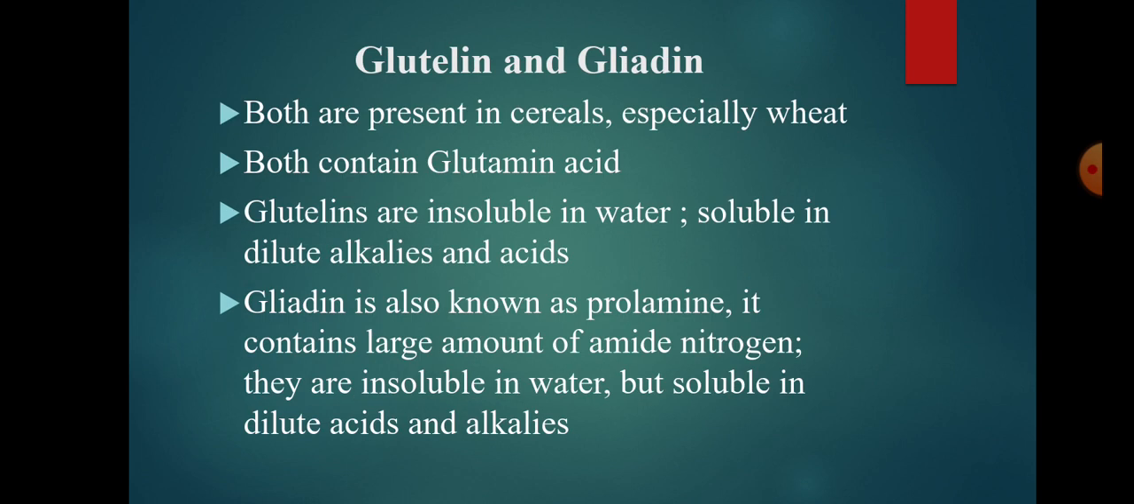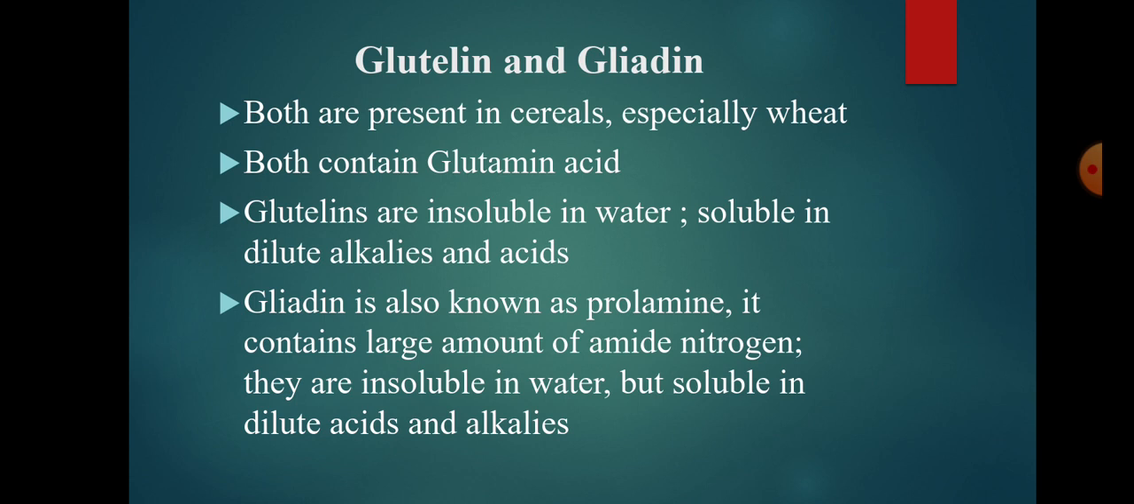Glutalin and gliadin. It is also known as prolamins. Both glutalin and gliadin are present in cereals, especially wheat. They form the proteins of wheat. The dough made of wheat flour contains starch, glutalin and gliadin. It is the gliadin in the wheat flour that forms the sticky mass and binds together the particles of glutalin, starch, etc. to give the dough.